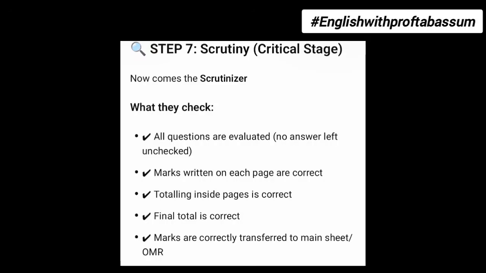Step number 7 is scrutiny. This is a critical stage. Now comes the scrutinizer. What a scrutinizer checks is that all questions are evaluated and no answer is left unchecked. That means the scrutinizer will check whether the teacher has corrected and allotted marks for each and every question. The scrutinizer will make sure that marks written on each page are correct, totaling inside pages is correct, the final total is correct, and marks allotted are correctly transferred to the main sheet, that is the OMR sheet.